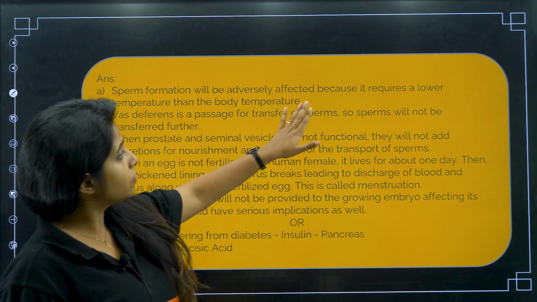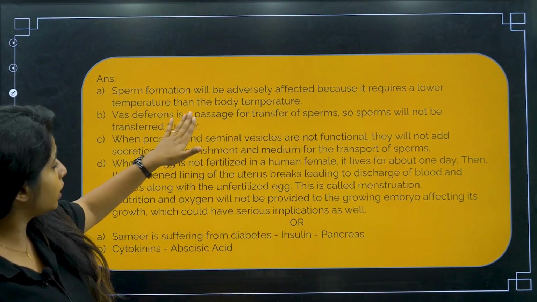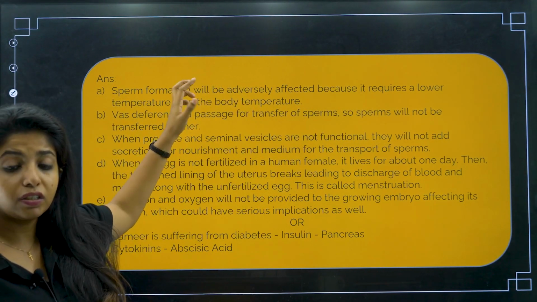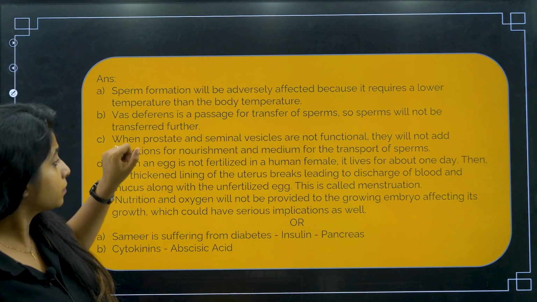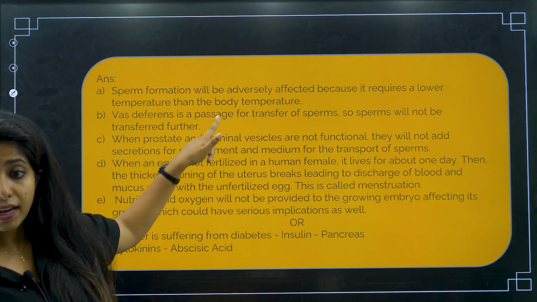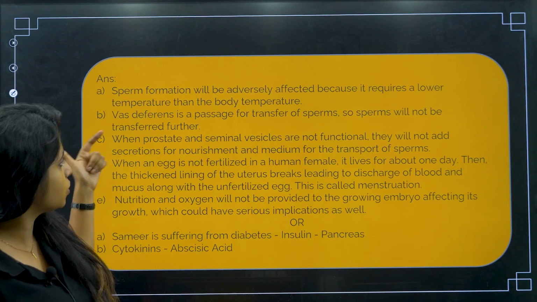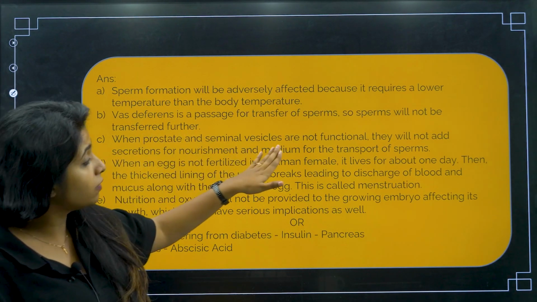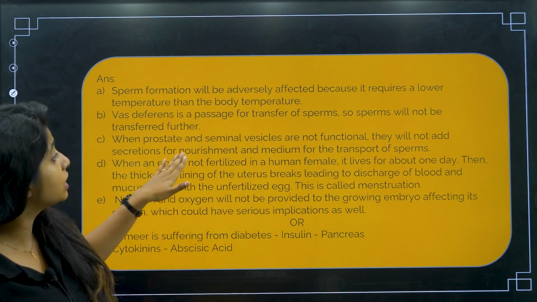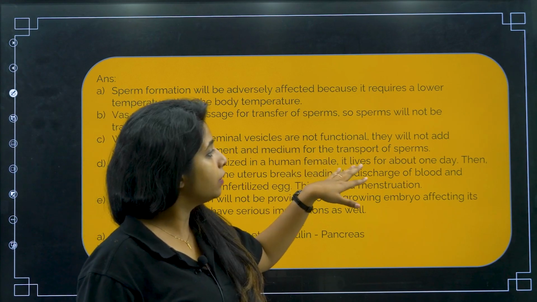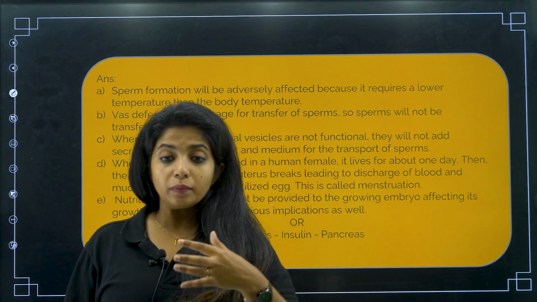Sperm formation will be adversely affected because it requires a lower temperature than the body temperature, that is for the testis, if it is not descending into the scrotum. Now if vas deferens is plugged, it is a passage for transfer of sperm, so sperm will not be transferring further. Now when prostate and seminal vesicle are not functional, they will not add secretions for nourishment and the medium for transport of sperm. So it is going to make a medium also, right?